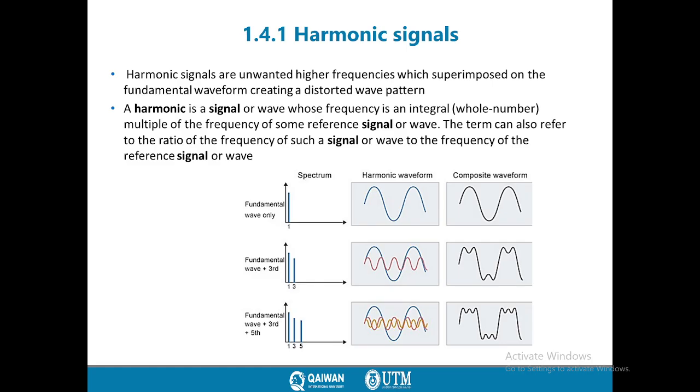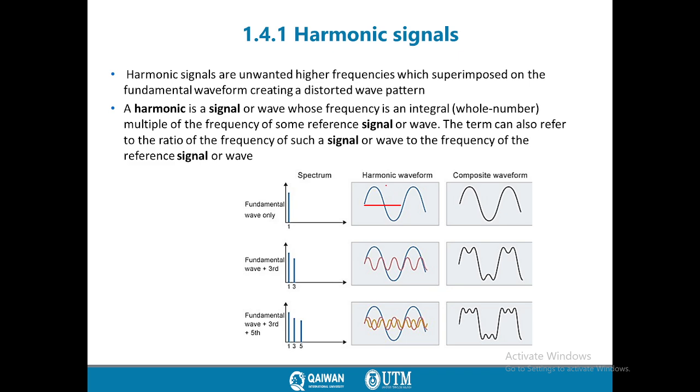Another term which is very important to understand is the harmonic signal. Any signal in a communication system is represented by its frequency. If we take this signal, for example, we can find the frequency of the signal.